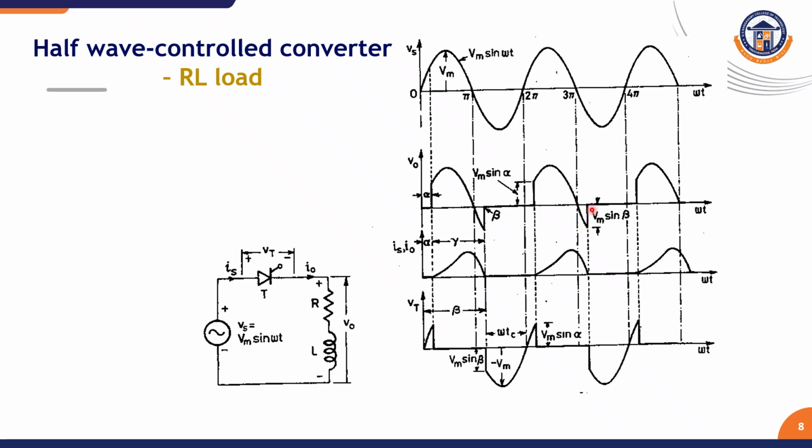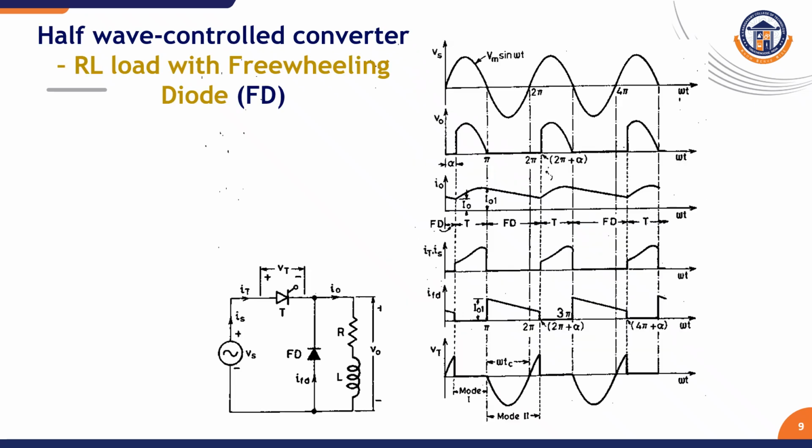Again, the switch will be in open condition and the output will be zero. It will be repeated for the consecutive cycles. So this is the operation of a half wave controlled converter with RL load. Next, we will see the same half wave controlled converter with RL load with a freewheeling diode.